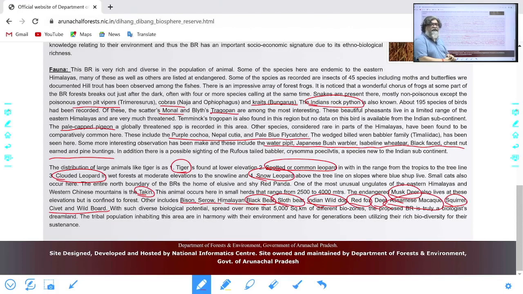That's what makes it very difficult, because remembering all these facts is not an easy task. I'm just giving you an idea how one can try to get the facts, and UPSC can ask anything under the sun.